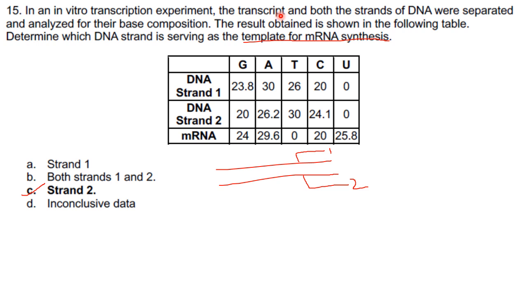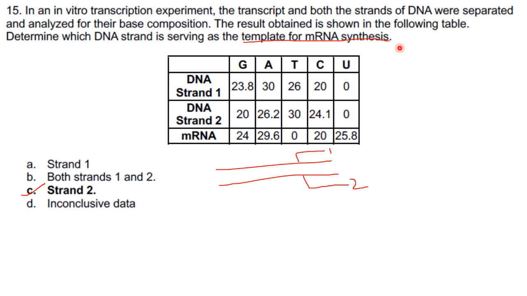The transcript, that is your mRNA, and both the strands of DNA were separated and analyzed for their base composition. So for DNA strand 1, you got a base composition as given in the table for G, A, T, C. For DNA strand 2, you got a base composition as given in the table. U will not be there in DNA, it is present only in RNA, and in RNA thymine will be absent. So this is your mRNA, thymine is absent here, and this is the base composition of various bases in mRNA. Now you have to determine which DNA strand is serving as template for mRNA synthesis.